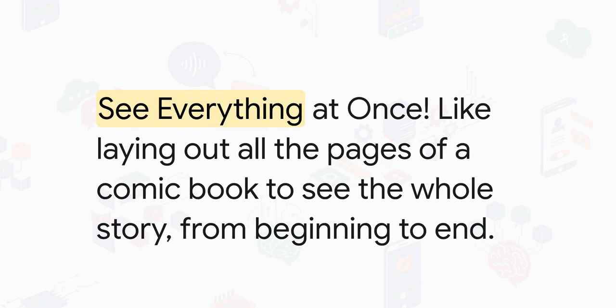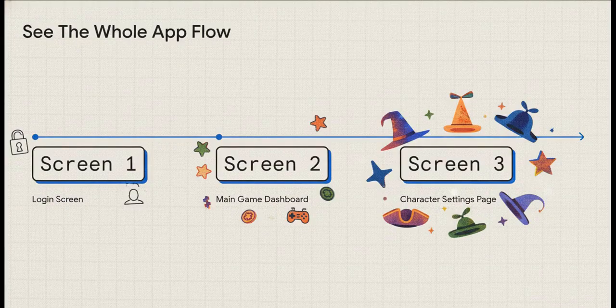Okay, get ready for superpower number 2. It's called See Everything at Once. Think about your favorite comic book. What if you could take out all the pages and lay them on the floor, side by side? You could see the entire story from the beginning all the way to the end. Well, that's exactly what Stitch lets you do with your app. You can see the whole adventure all at once, just like a map. So here's the first page where you log in. Then, boom, you go to the main game screen. And from there, you can go to the settings page to give your character a silly hat. You see the whole path.